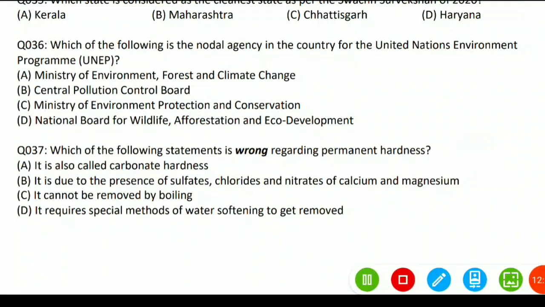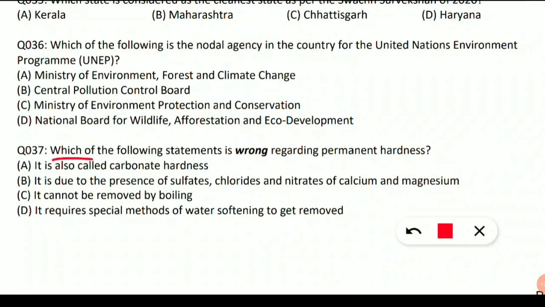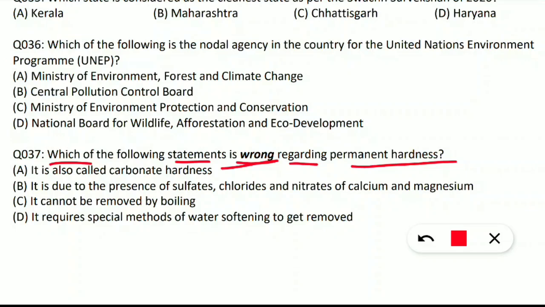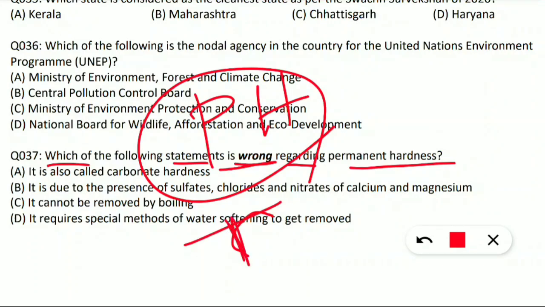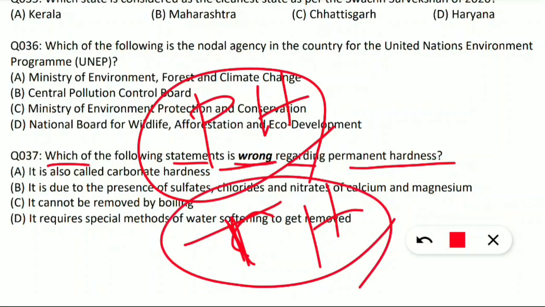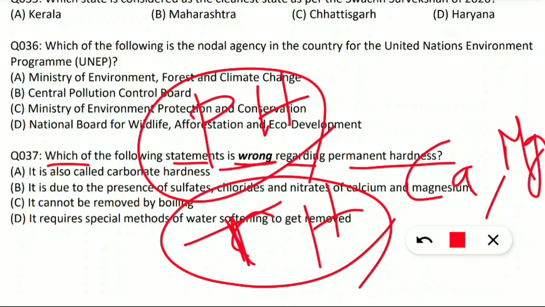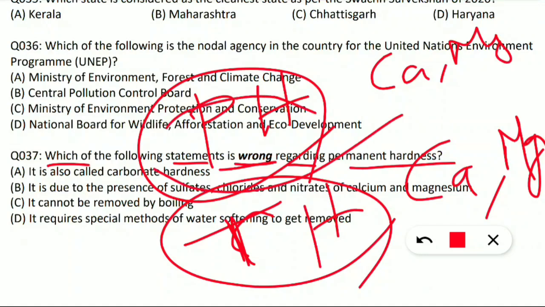Again coming from the hardness of water. Yes, the question is: which of the following statements is wrong regarding permanent hardness? So here I will tell you, calcium and magnesium sulfates and chlorides cause the permanent hardness, and carbonates and bicarbonates of calcium and magnesium cause the temporary hardness. So let me repeat again. Carbonates and bicarbonates of calcium and magnesium cause the temporary hardness. Sulfates and chlorides of calcium and magnesium cause the permanent hardness.